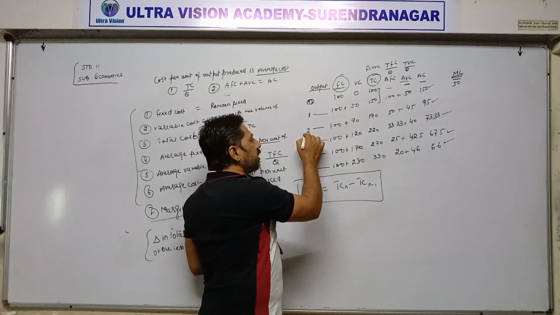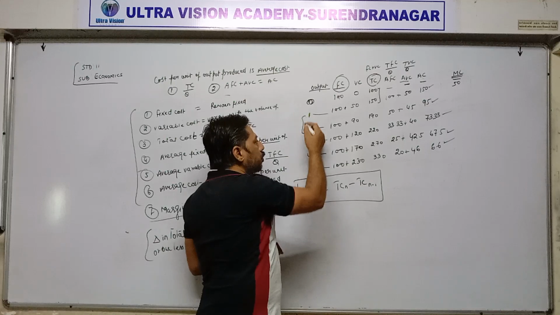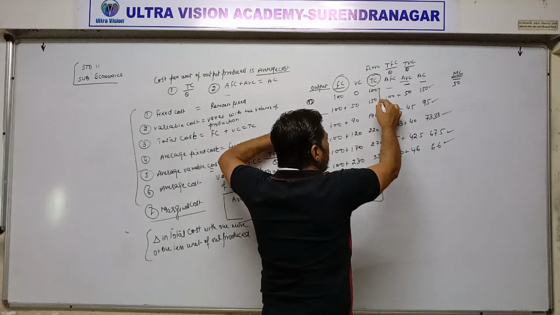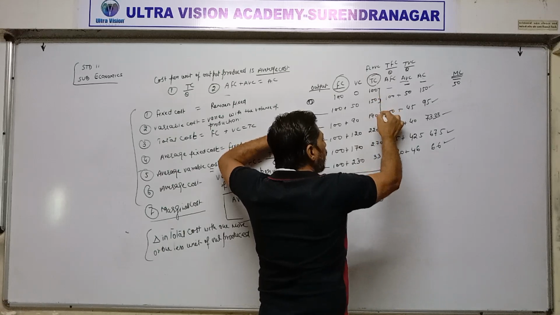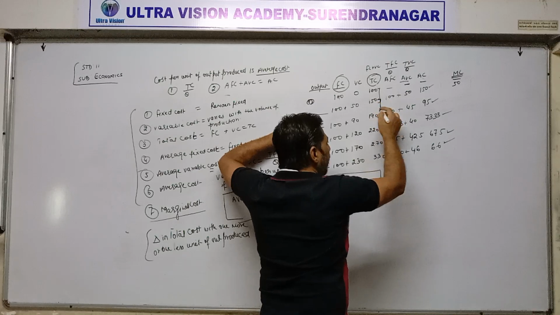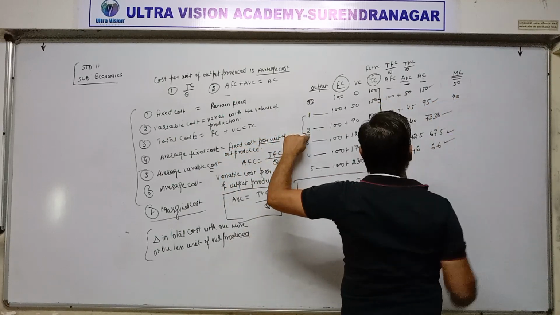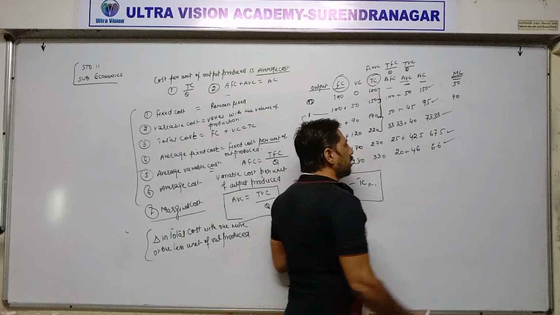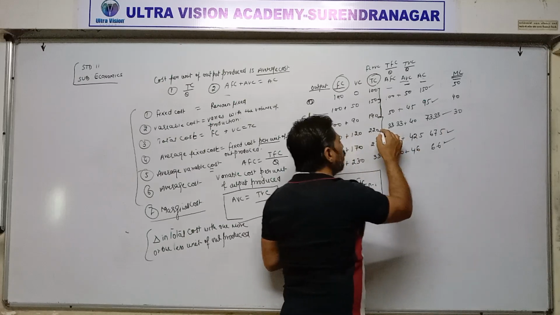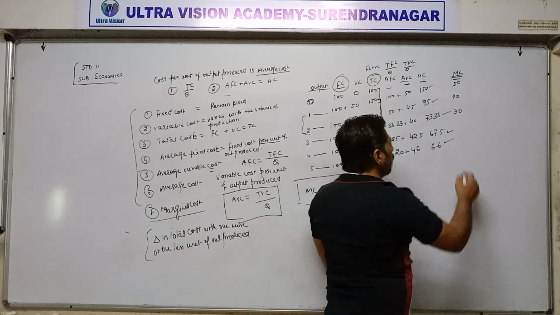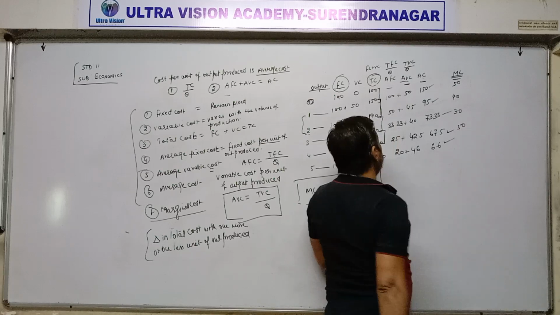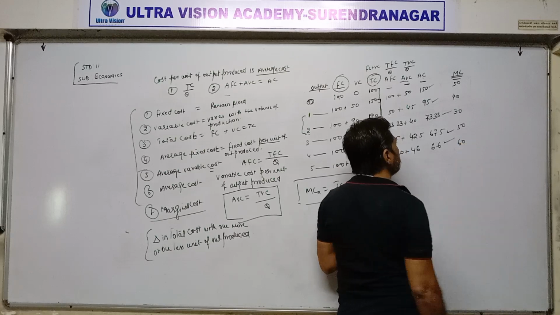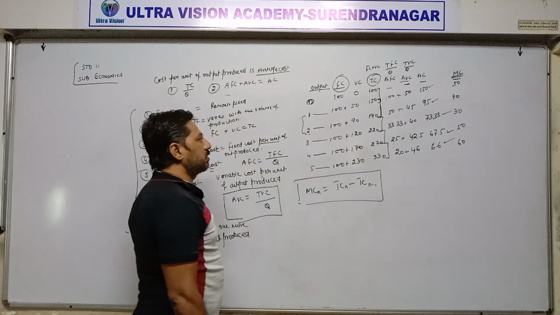When we are producing 2 units, one more unit, from 1 to 2, total cost becomes 190, from 150 to 190, so the amount changes by 40 rupees. 40 rupees is the marginal cost. Then 190 to 220, the change in total cost is 30 rupees. Then 220 to 270, the change in total cost is 50 rupees. And last, 270 to 330, the change in total cost is 60 rupees. That is called marginal cost.